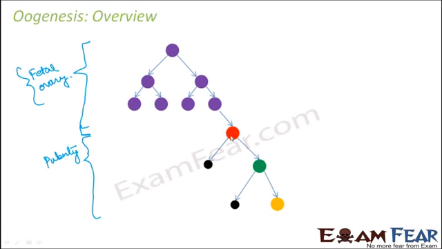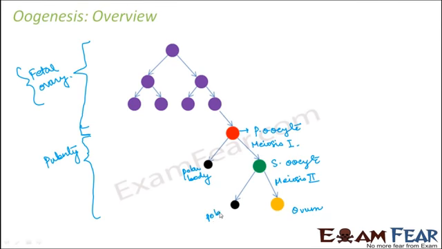So once it reaches puberty, what happens? This one is the primary oocyte, and the primary oocyte undergoes meiosis 1. So when it undergoes meiosis 1, what happens? It forms a large secondary oocyte and a tiny polar body. Then again this secondary oocyte undergoes meiosis 2, and it forms the ovum, the larger haploid cell, and another one is a tiny polar body. So this is how ovum is formed.